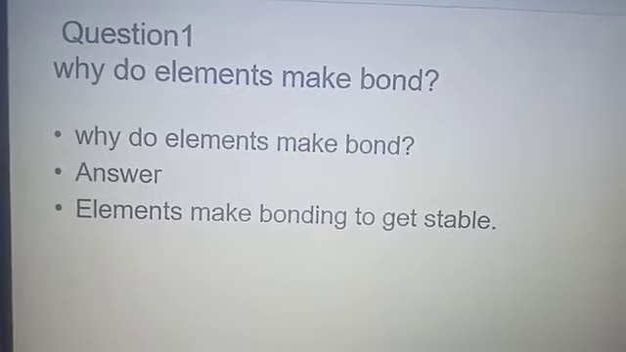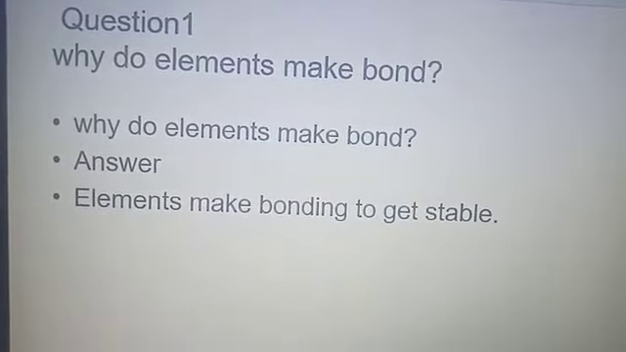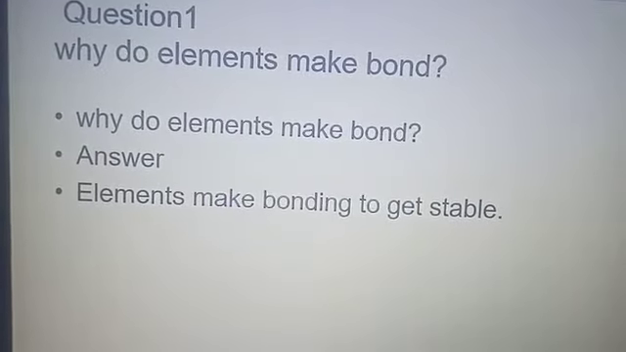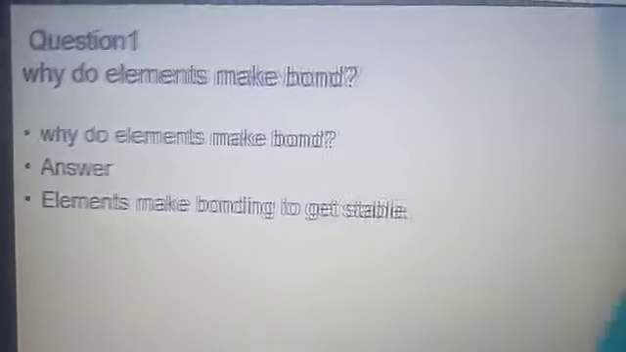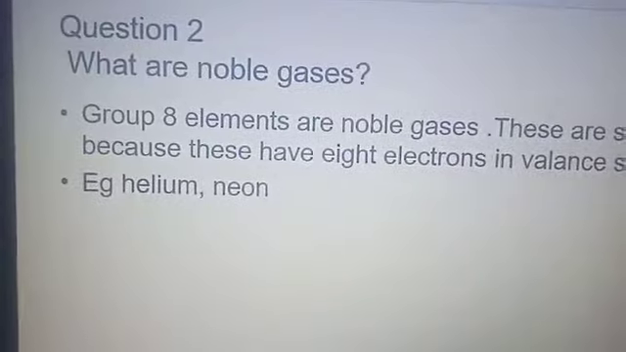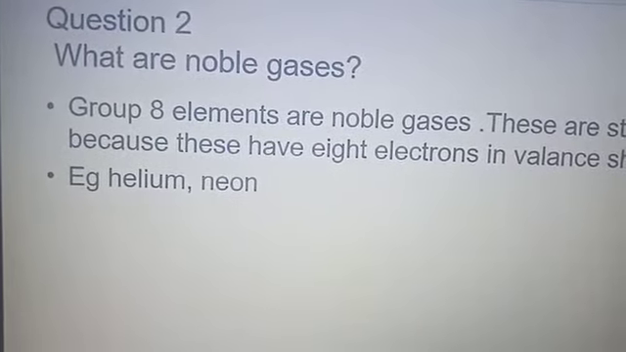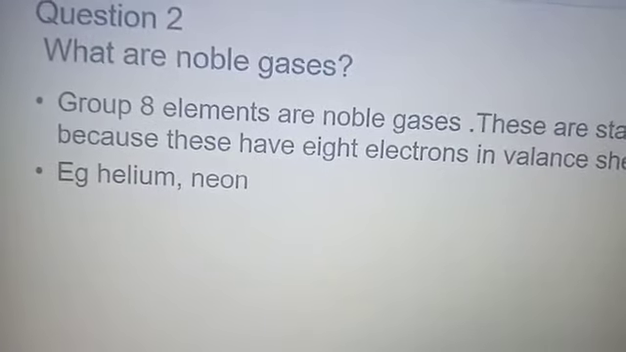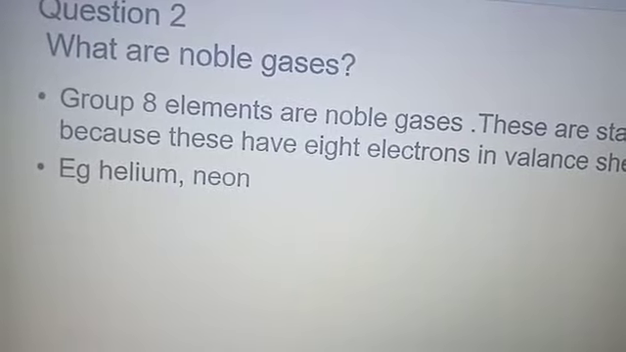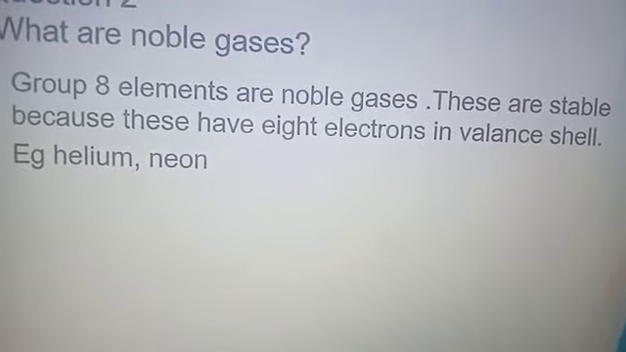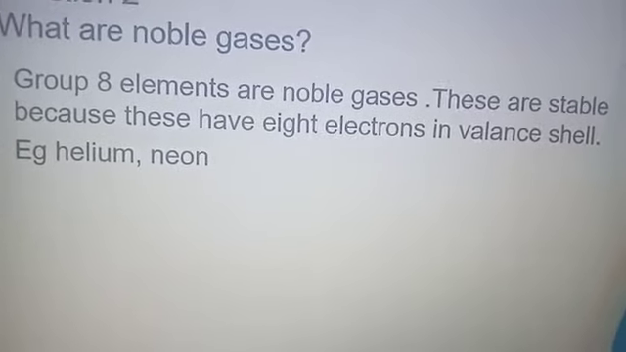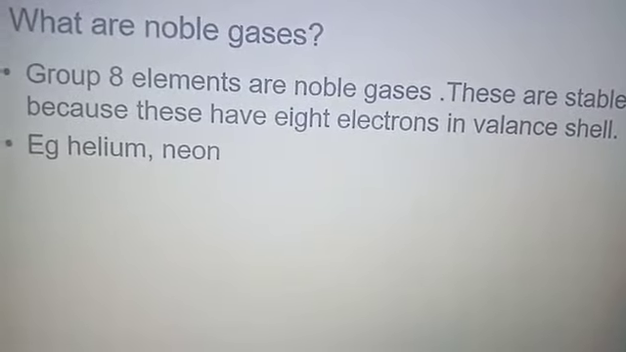Question number 1. Why do elements make bond? Answer is elements make bonding to get stable. Question 2. What are noble gases? Group 8 elements are noble gases. These are stable because they have 8 electrons in the valence shell, like helium and neon.